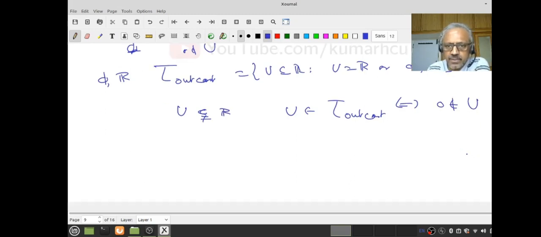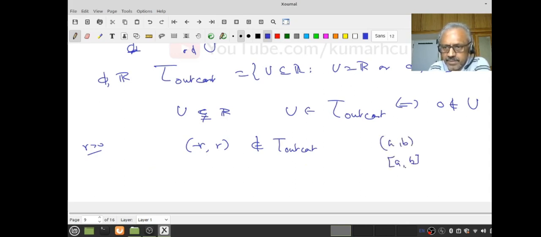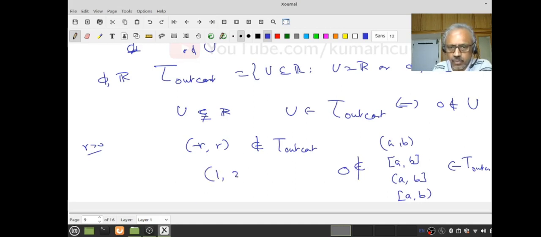Alright? So any interval of the form minus R to plus R cannot be in the outcast topology, because 0 is always there, not positive. Whereas any interval AB, whether it is this, this, this, or this, they all will belong to tau outcast as long as 0 is not in them. For example, 1 2, 1 2, 1 2 and 1 2, all of them will be there.